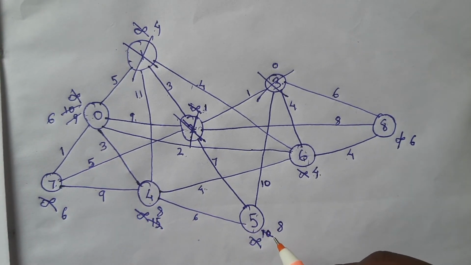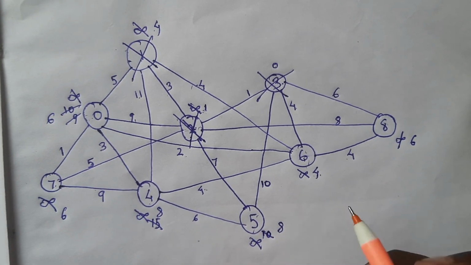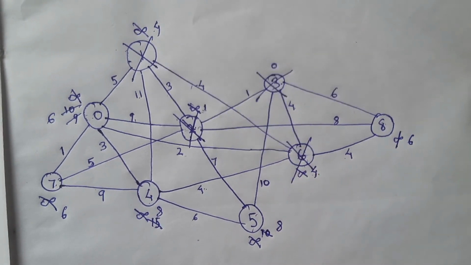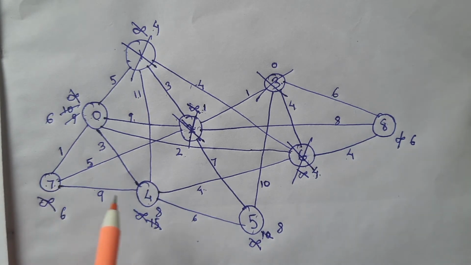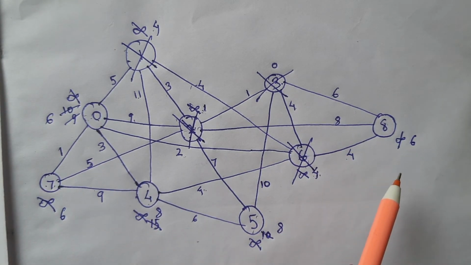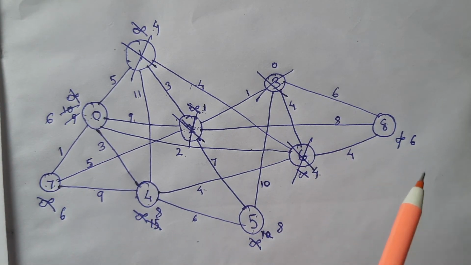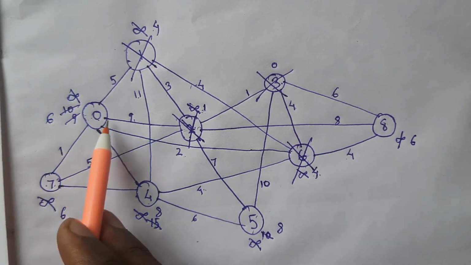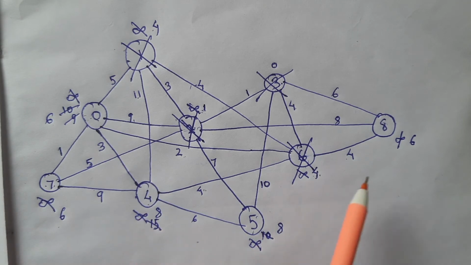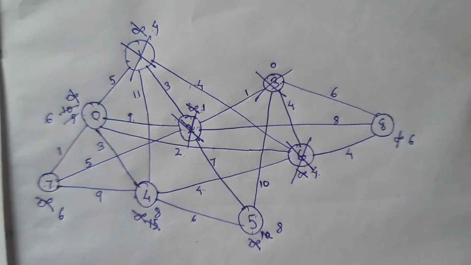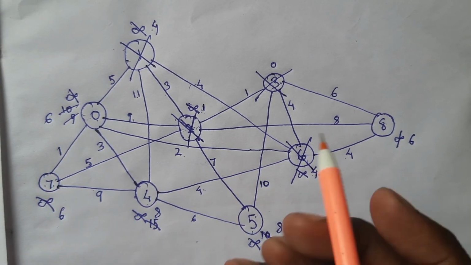Okay. Now 6 is also visited. What is left? We are left with 0, 7, 4, 5 and 8. Out of them, which has the least path, that is 6. 0 has the cost of 6, 7 also has the cost of 6, and 8 also has the cost of 6. You can take any of them. Let's take 0 for now.